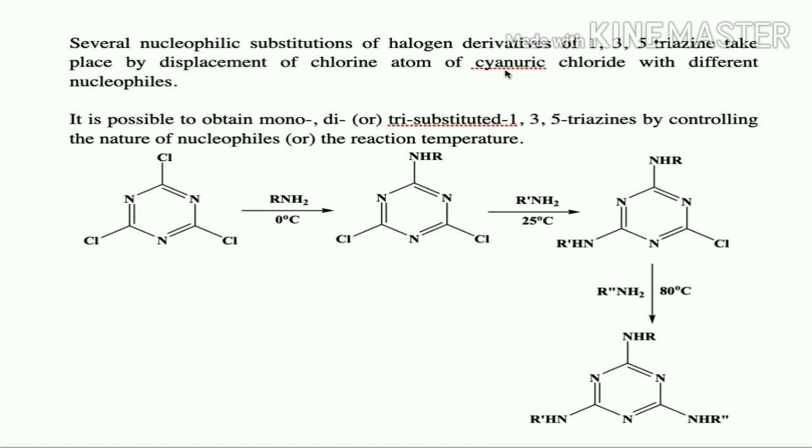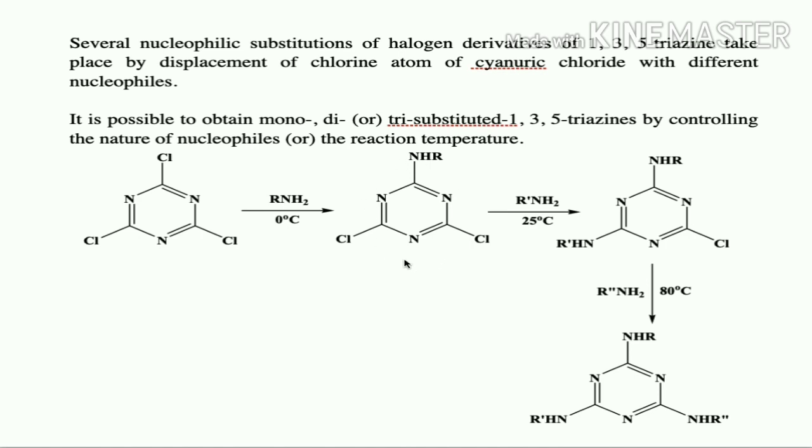So if we take cyanuric chloride, we have 3 chlorine atoms. The advantage of this 1,3,5-triazine is that if we control the nature of the nucleophile or the reaction temperature, we will get mono-, di- and tri-substituted 1,3,5-triazines. So here is the example. If cyanuric chloride is treated with a nucleophile, a primary amine, at 0 degrees, I am going to get mono-substituted 1,3,5-triazine.